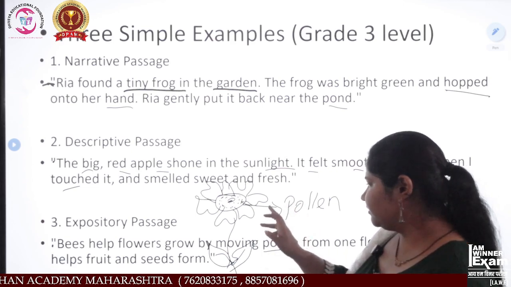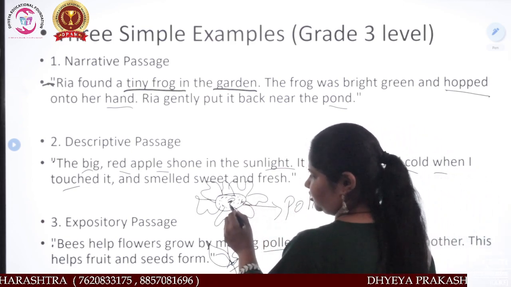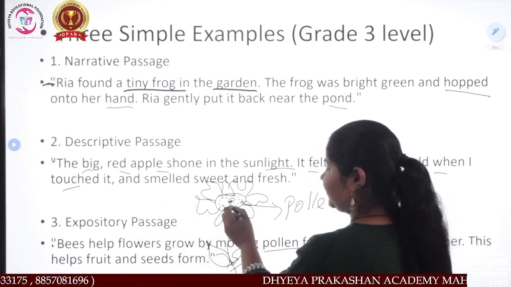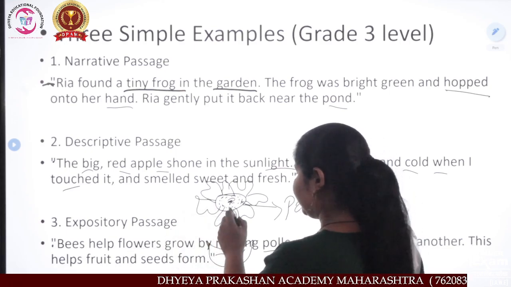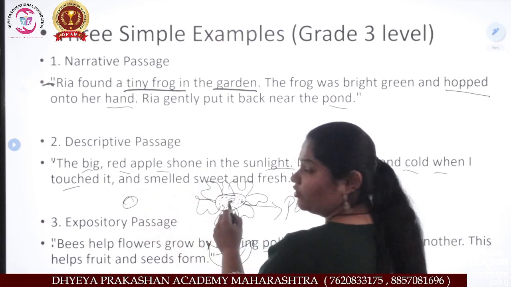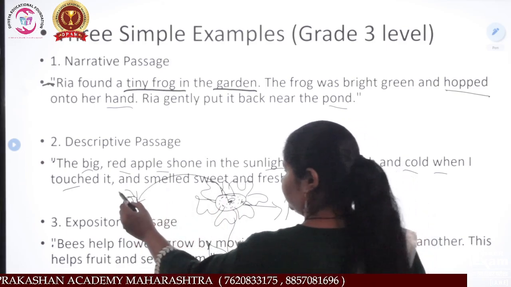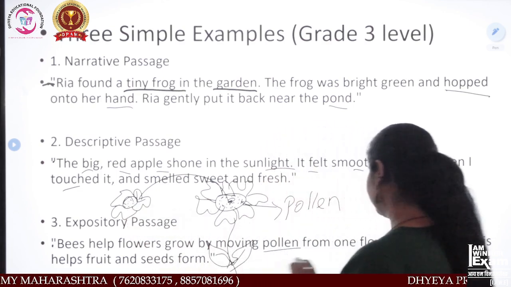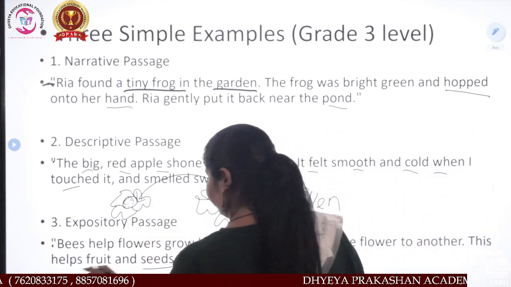Now if a honeybee comes here, the honeybee will sit here, and on another flower also. So what happened to its leg? The pollen sticks. When she moves to another flower, the pollen is transferred to this flower. And this helps fruits and seeds form.